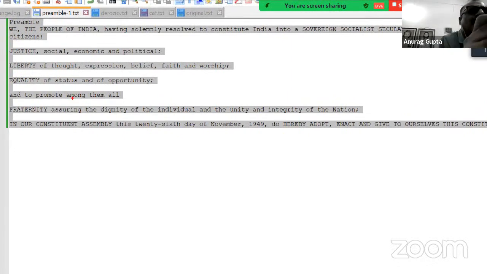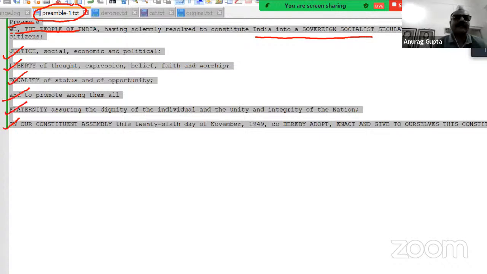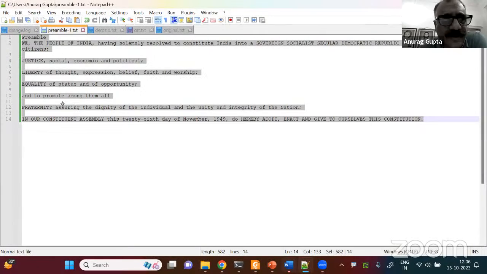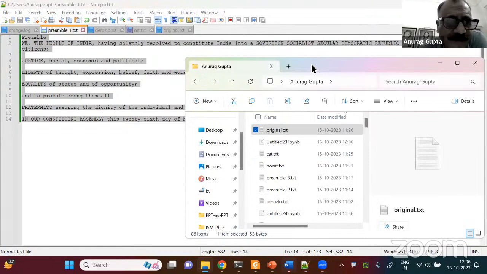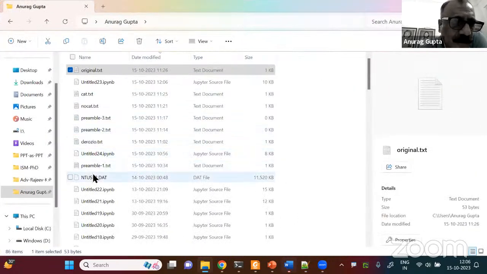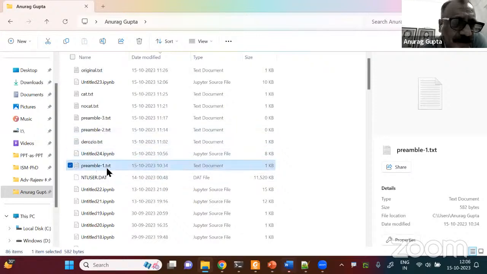Its name is preamble.txt. It has this line: We, the people of India, have solemnly resolved to constitute India into a sovereign republic, and to secure justice, liberty, equality, and promote fraternity, etc. So I've just created this as a test file to show you guys how to open and close files. I can show it in my folder also. This is the file preamble.txt.